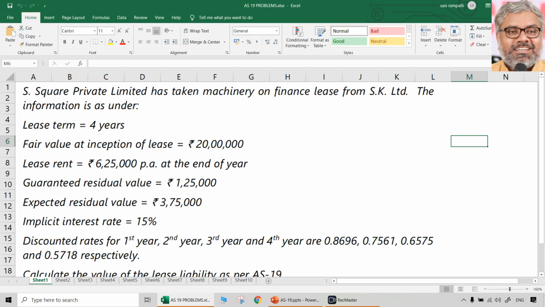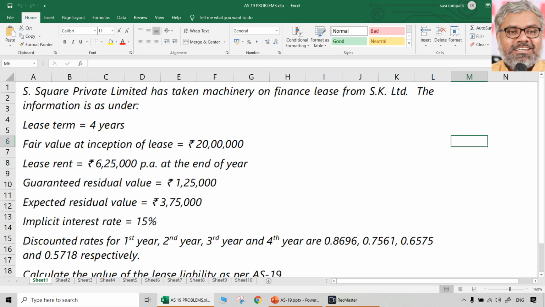Look at the first question. S Square Private Limited has taken machinery on finance lease from SK Limited. So we have to identify the parties carefully. S Square Private Limited is the lessee and SK Limited is the lessor. They have taken a machinery on finance lease very clearly. We don't have to determine the nature of the lease, it is given. But the information is given as under.